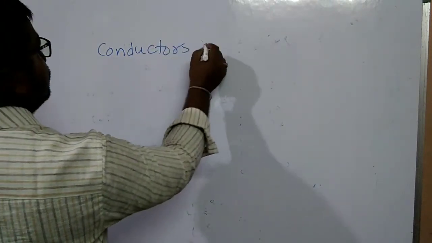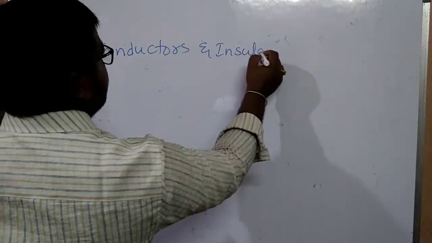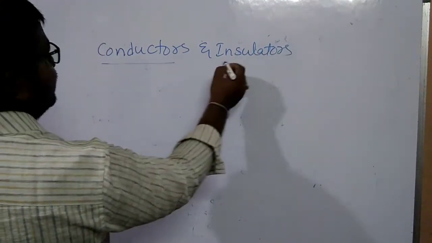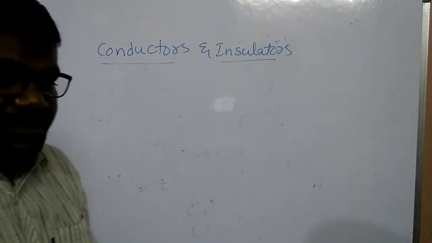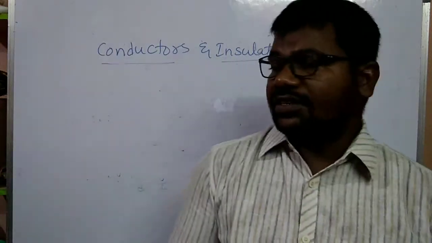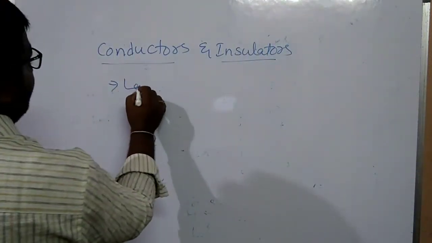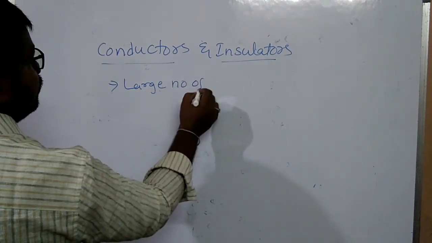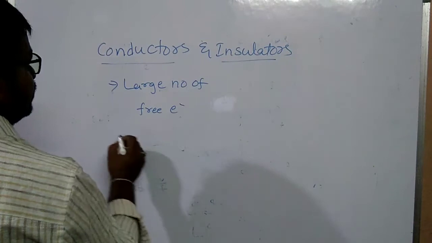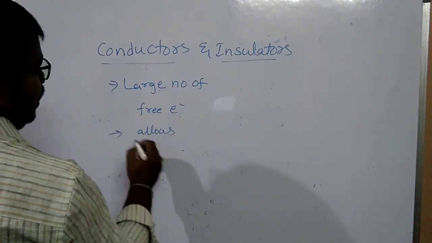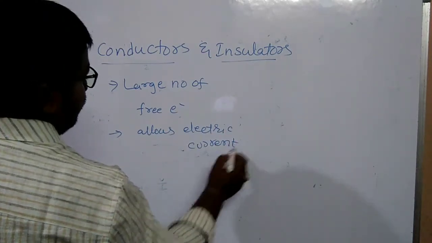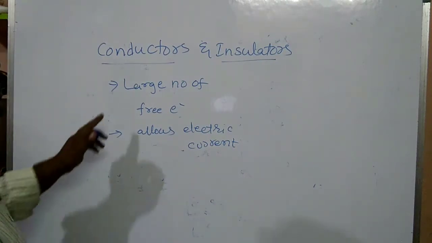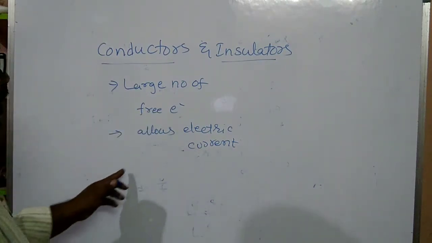Conductors are the materials or substances which have a large number of free electrons, which allow electric current.